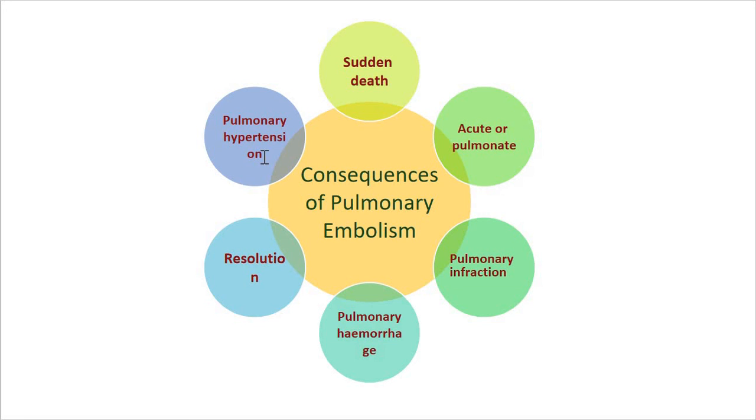Now this is what we have regarding the consequences of pulmonary embolism. The further part, that is systemic emboli, fat embolism and others, we can discuss in the next lecture.